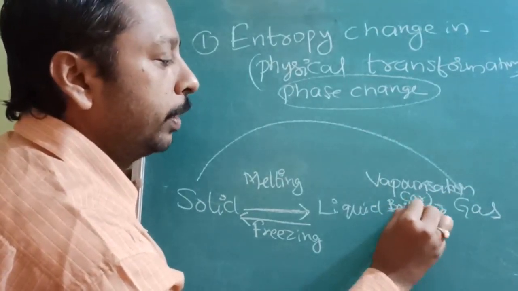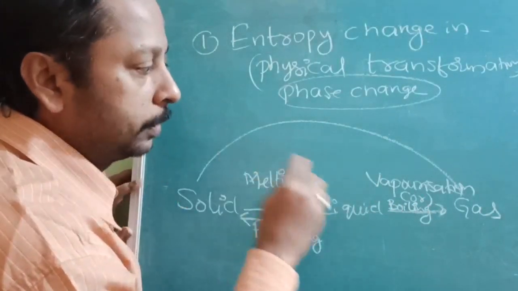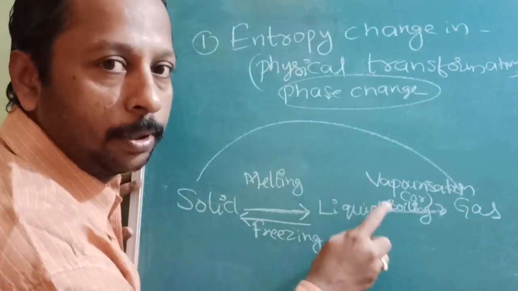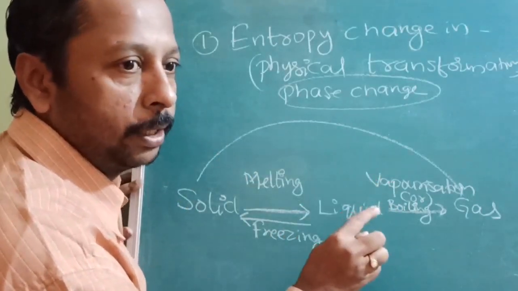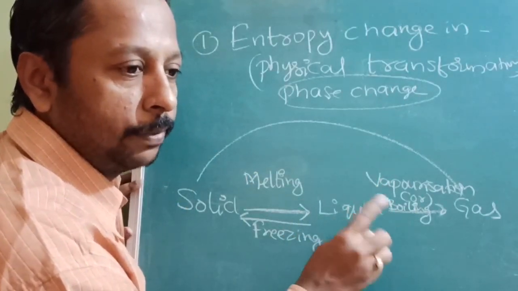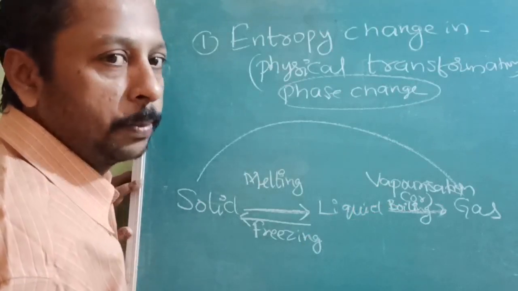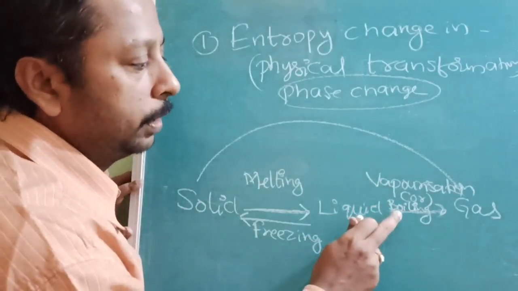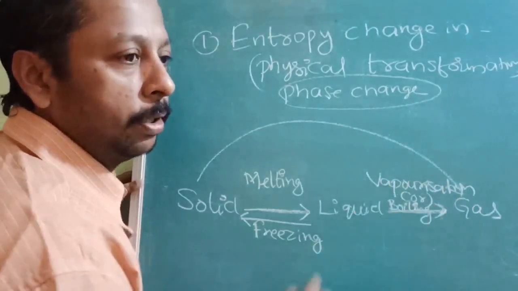Both appear very similar, but they are different. Boiling is a non-spontaneous process. Here extra force is required. Any process carried out with extra force is called a non-spontaneous process. Here we are giving extra heat, and then it takes place.